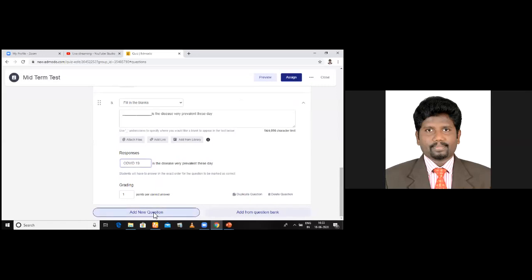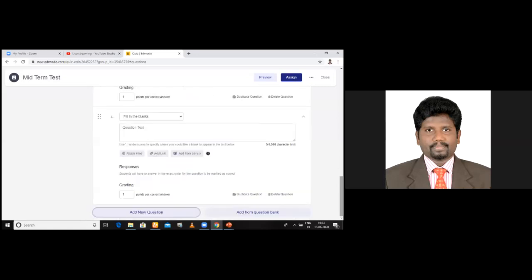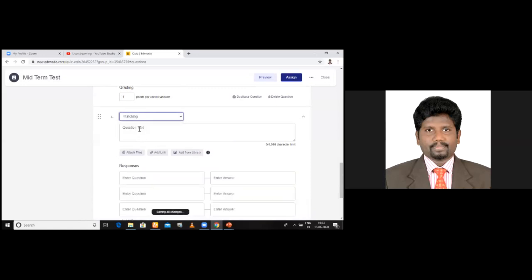I'm going for another question. So fourth question. Now I'm going for match the following. See here, match the following is here, matching. I click here. Now, capital of the states. Find the capital of the states. Or colors, find the colors or match the colors. See, I'm just saying match the colors.